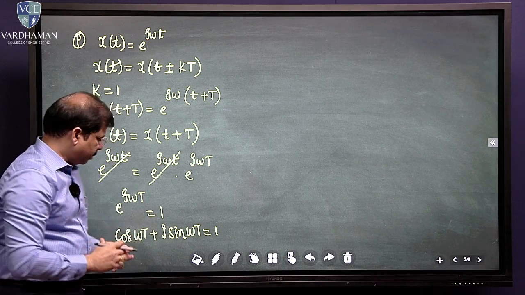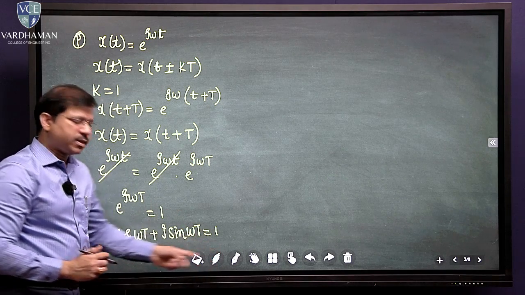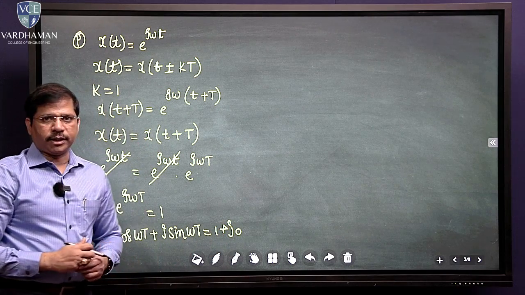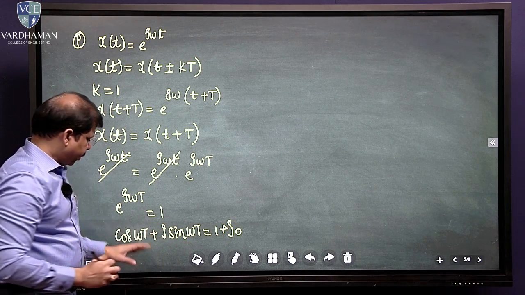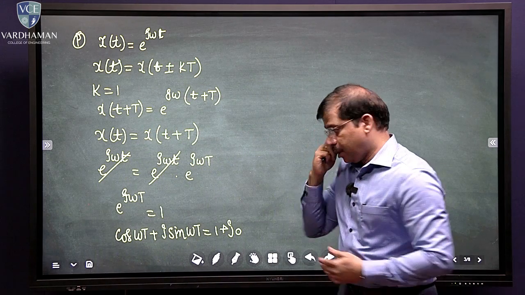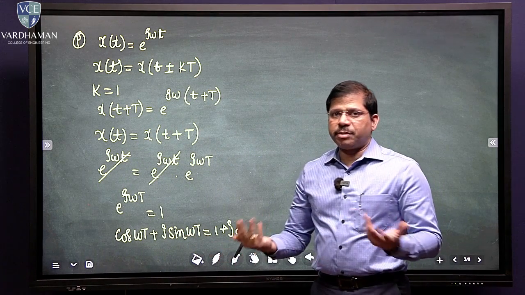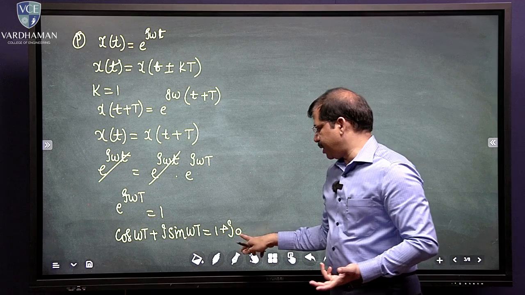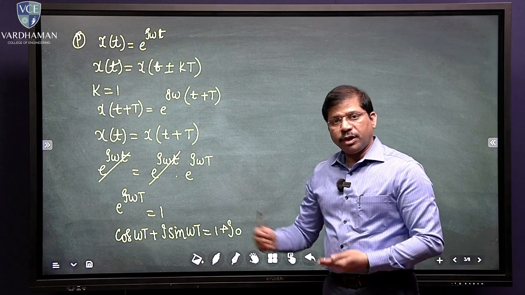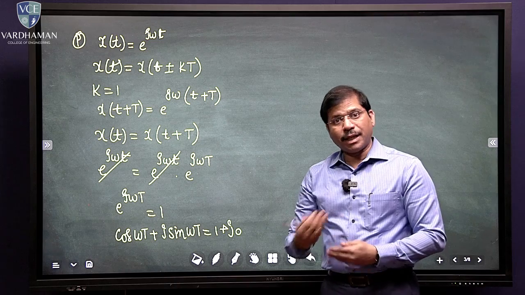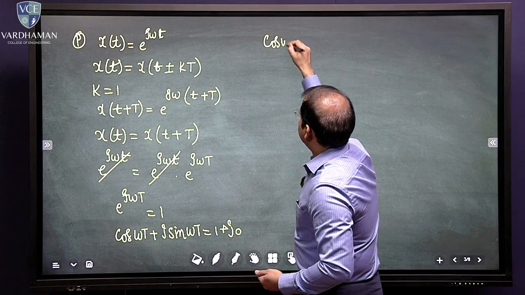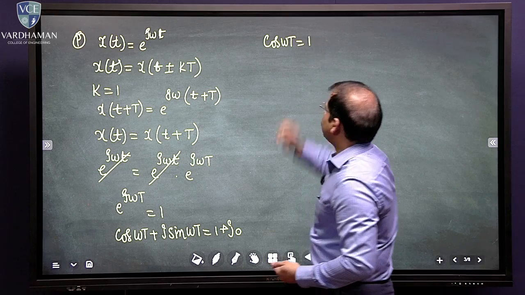So keeping that point in mind, if you look at the right hand side, it is 1 plus j0. I can write it like that, is it not? 1 plus j0. So therefore, equating the real parts as well as the imaginary parts. But if I equate the imaginary parts, I don't get anything because sine omega t equal to 0, and from that I cannot conclude any point. So now let us take the real parts of this particular equation. So what is that? Cos omega t equals to 1.